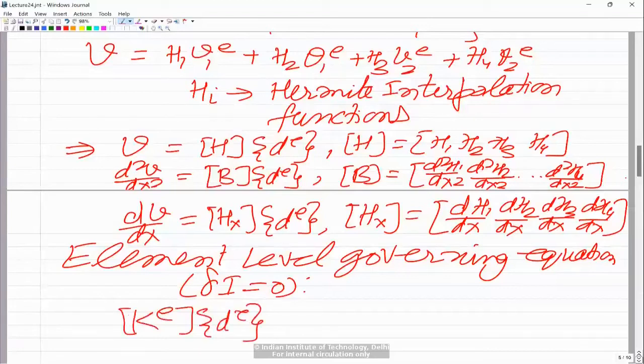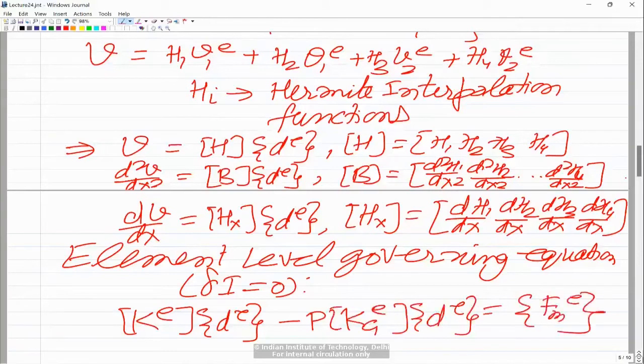The second term is P by 2 integral 0 to L dv by dx whole square dx, which gives another additional matrix, coming from integral 0 to L Hx transpose into Hx. We call it the geometric stiffness matrix. So we will have P, then Kge, the geometric stiffness matrix, into de equal to F internal.